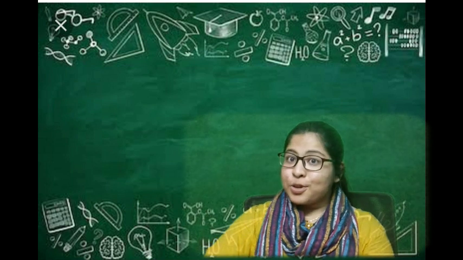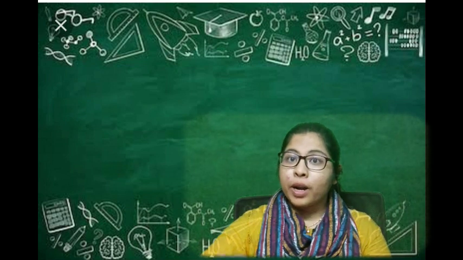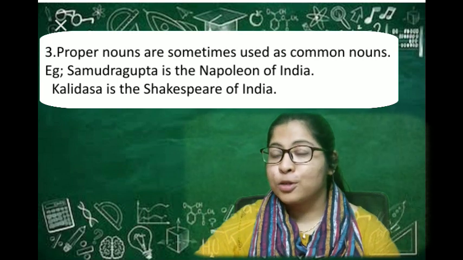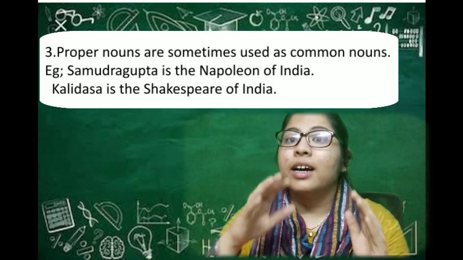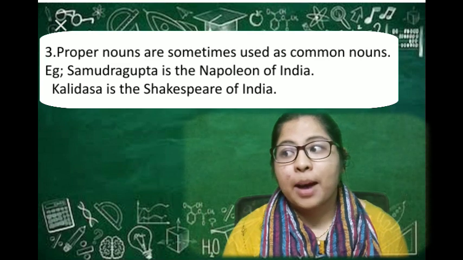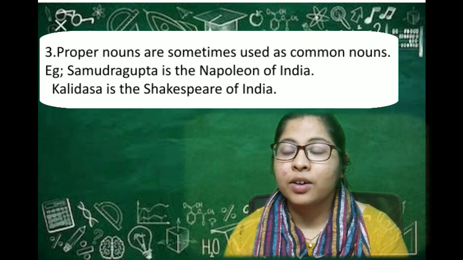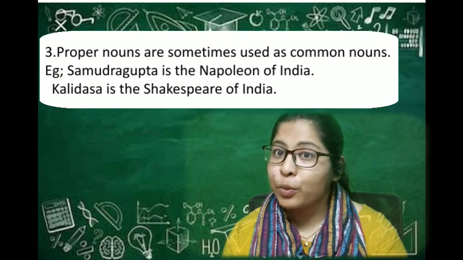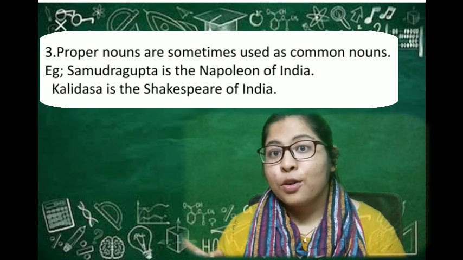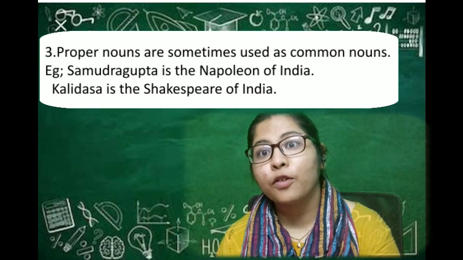The next rule is that a proper noun sometimes tends to be used in place of a common noun also. What I mean to say is that sometimes proper nouns will act like common nouns. For example, in our Indian history, a great warrior of the Gupta dynasty, Samudragupta, is referred to as the Napoleon of India.